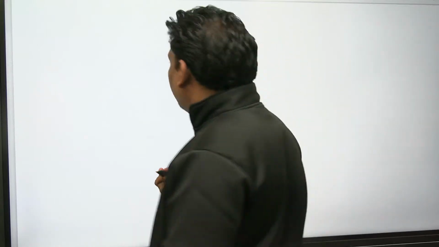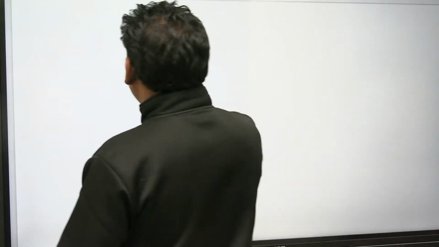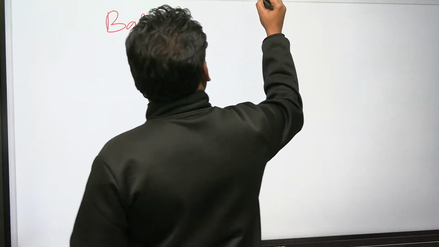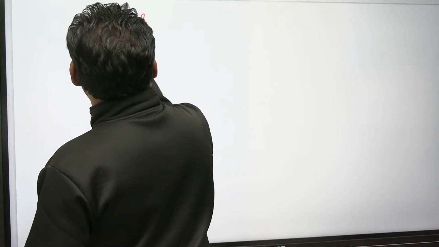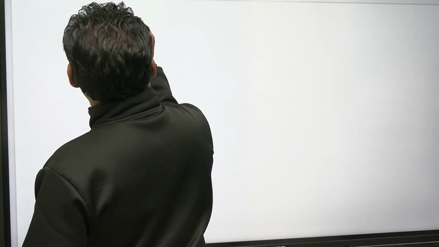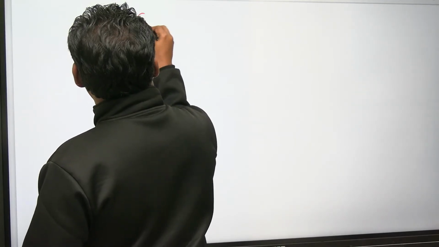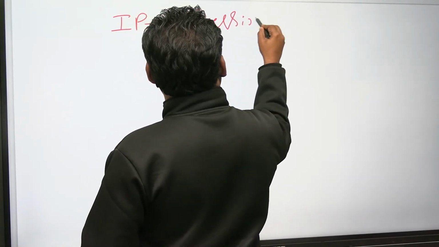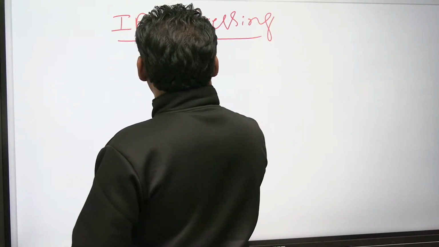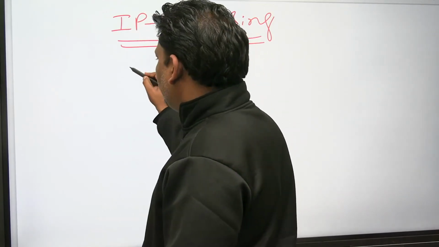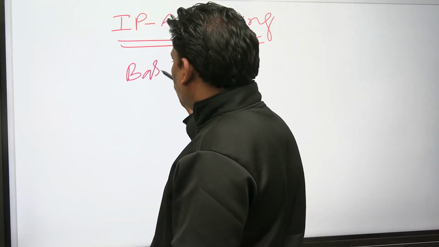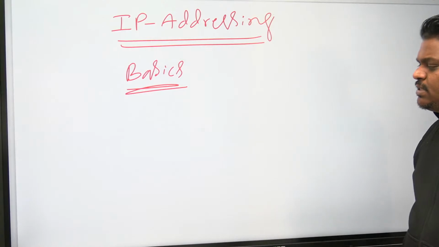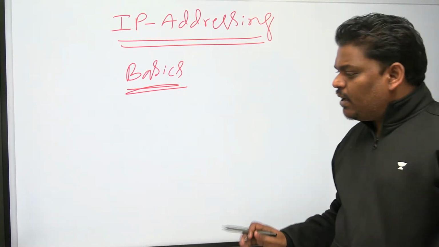Today is the first lecture of computer networks. Some basics are needed. I am starting with the basics. For the first chapter, let me write the chapter name. As I mentioned to you, the first chapter name is IP addressing. A few basics are required for it, and I will explain all the basics.